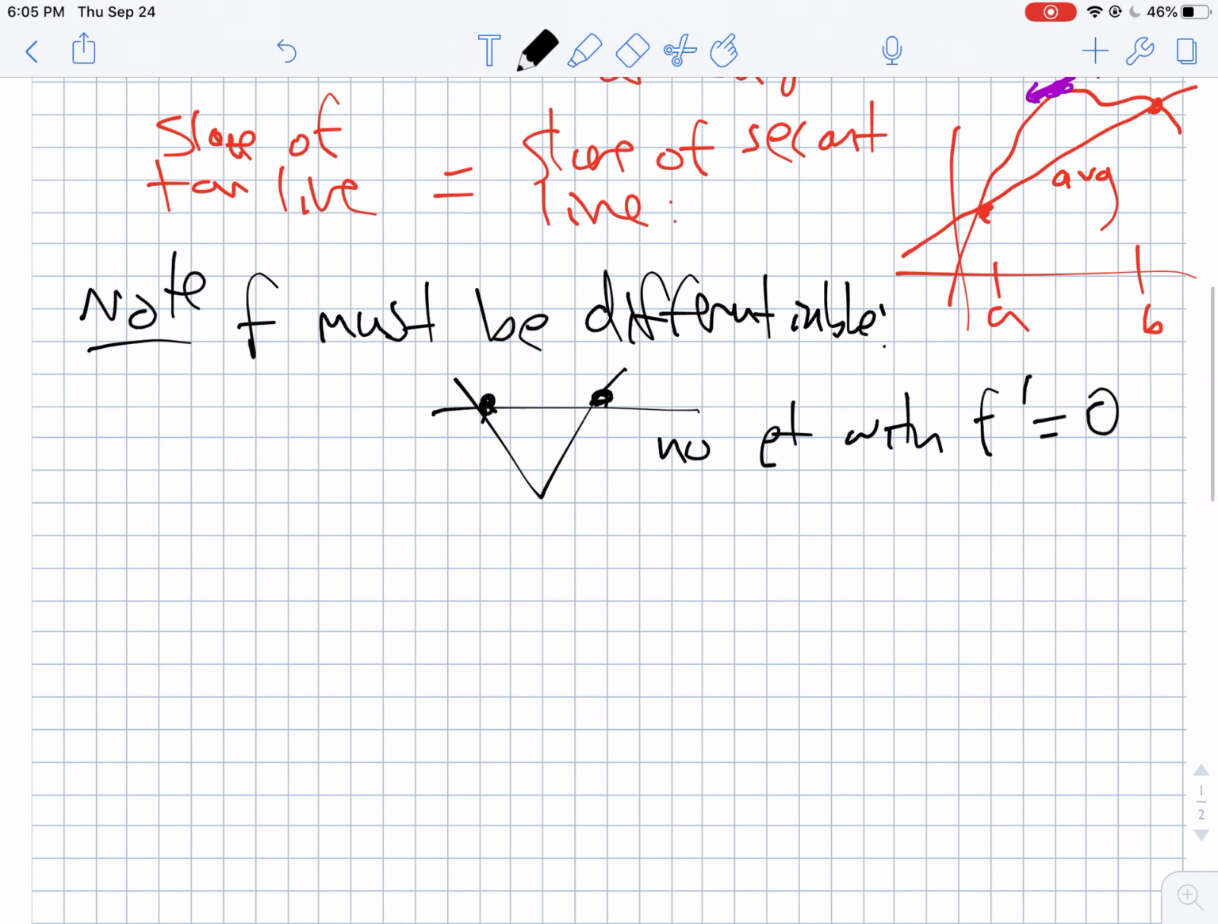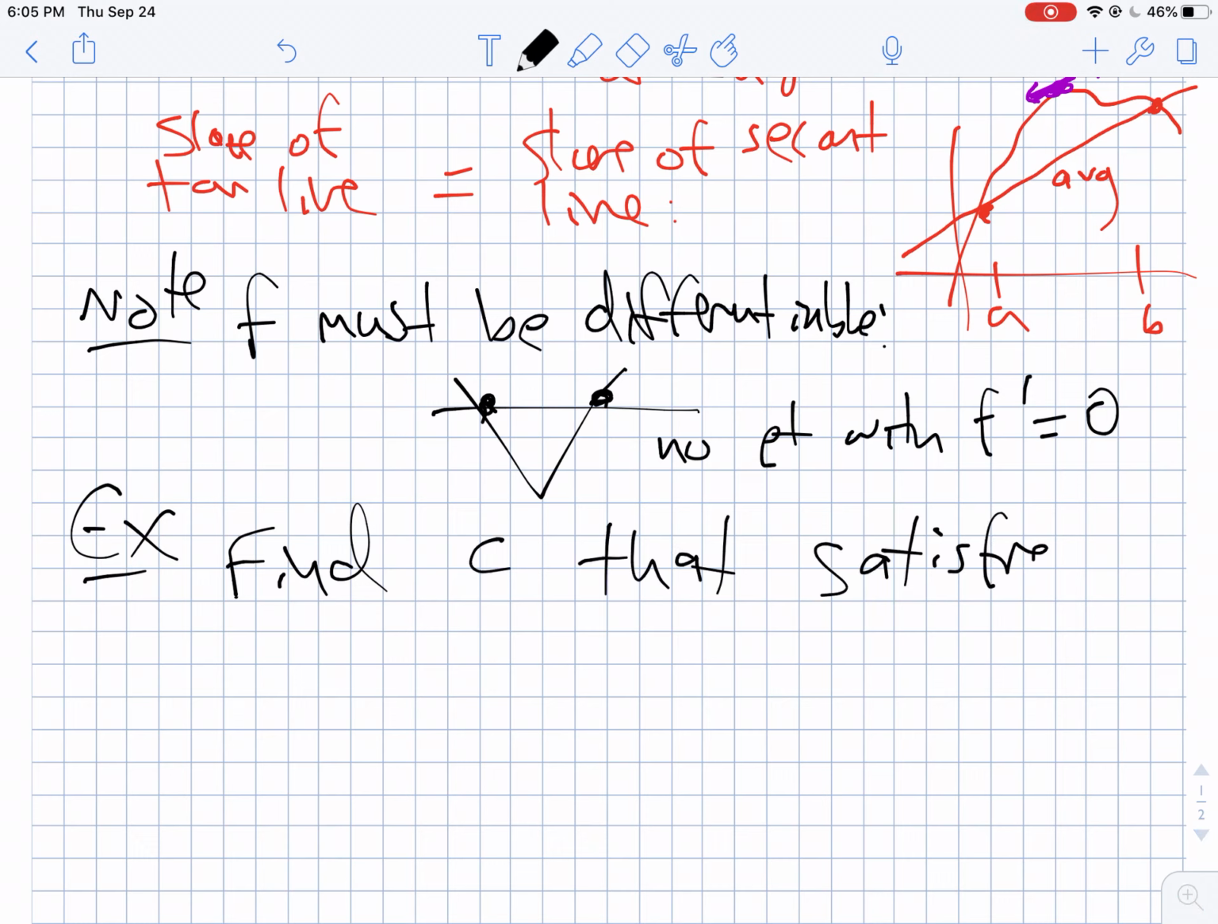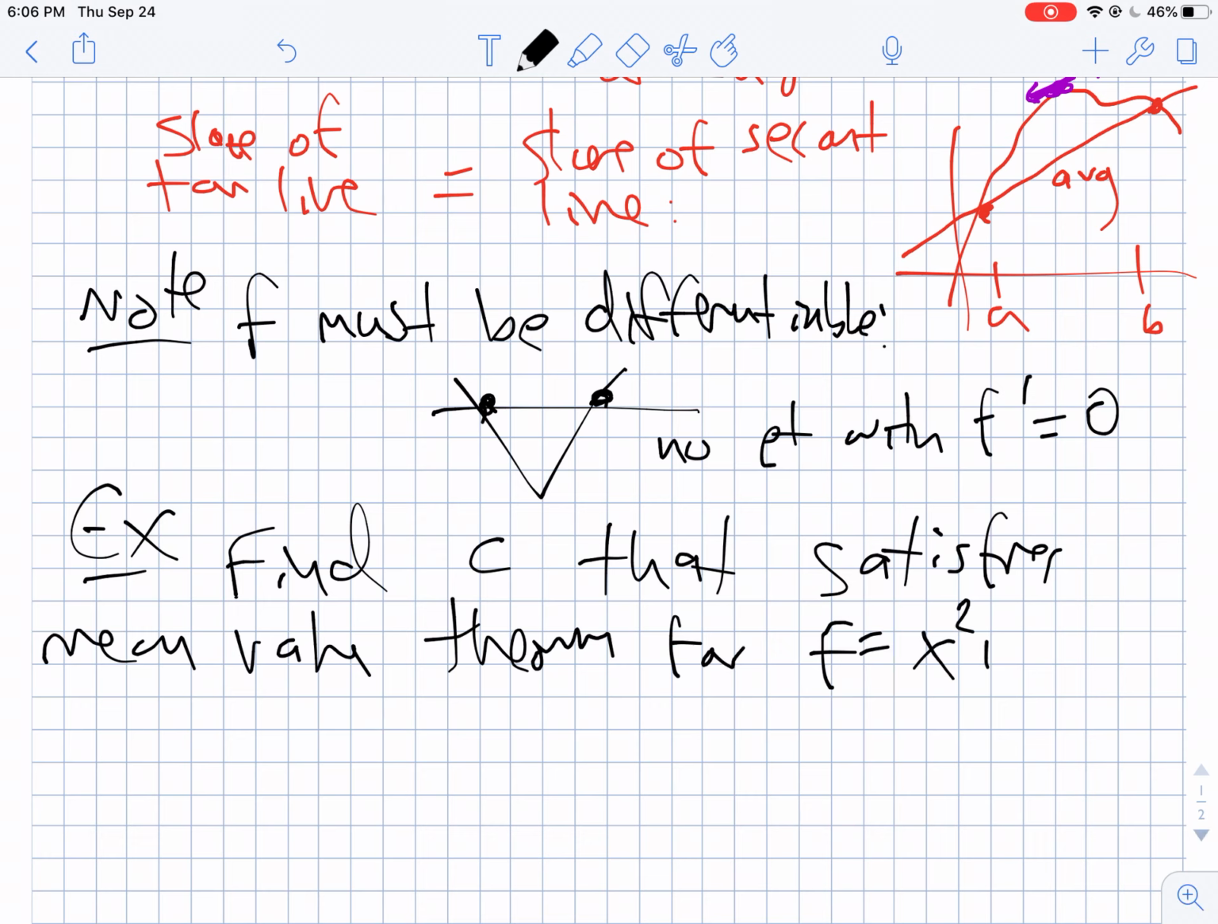Okay, so let's get to a couple of examples here of different types of problems. So you might see this. So you might see, find the c that satisfies the mean value theorem for f equals x squared plus 2x minus 5 on the interval from 0 to 2.